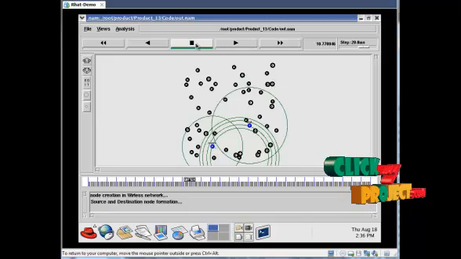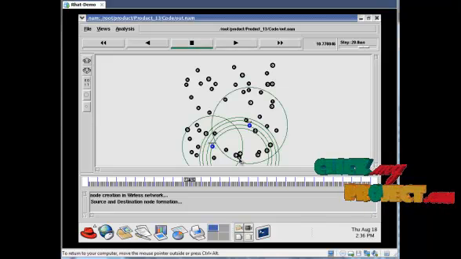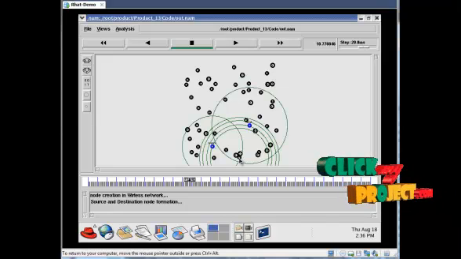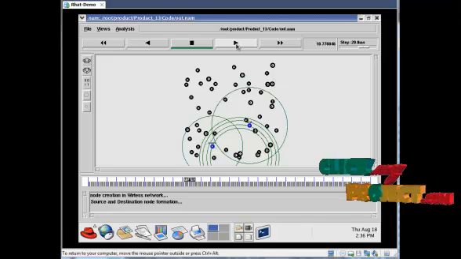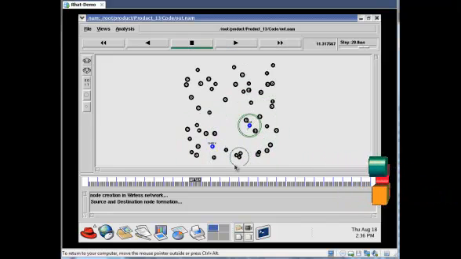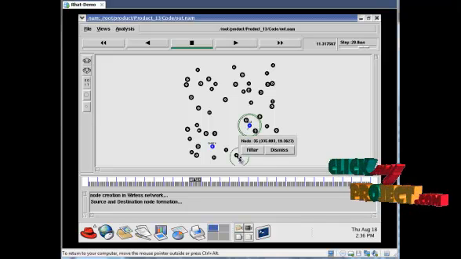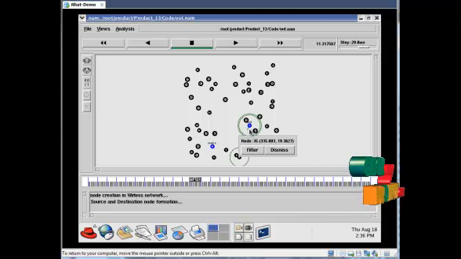Now this node has less congestion, so it accepts as the relay node and transmits the information from source to destination via this relay point. So now node number 35 acts as a relay node and it transfers the information to this destination.